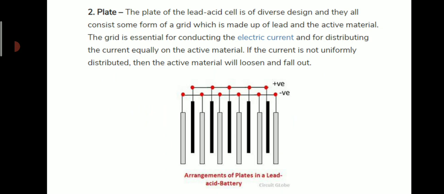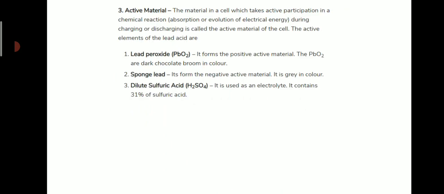The plate of the lead acid cell is of diverse design and they all consist of some form of grid, which is made of lead and active material. The grid is essential for conducting the electric current and for distributing the current equally on the active material. If the current is not uniformly distributed, then the active material will loosen and fall out. You will see here the positive and negative part of this plate.